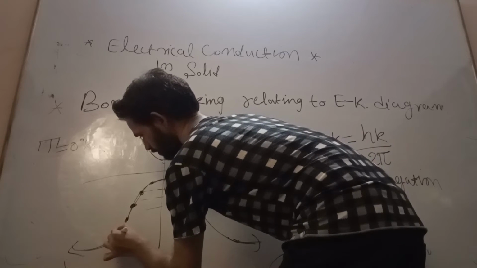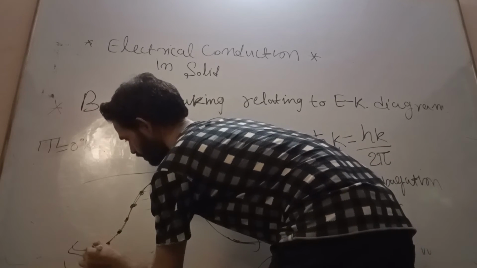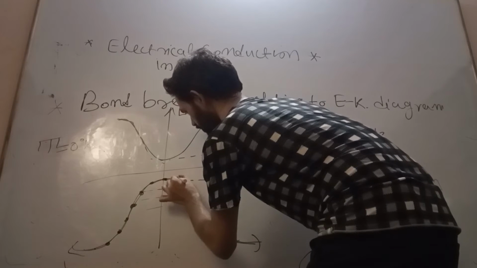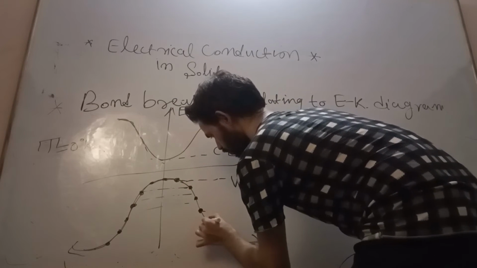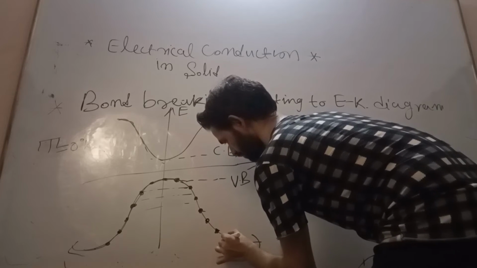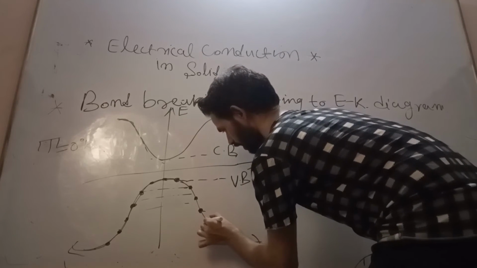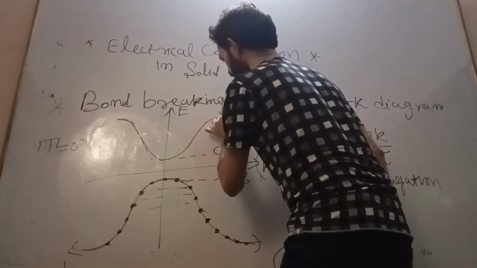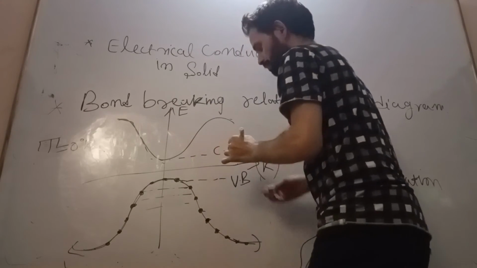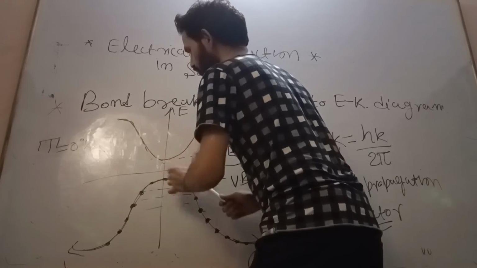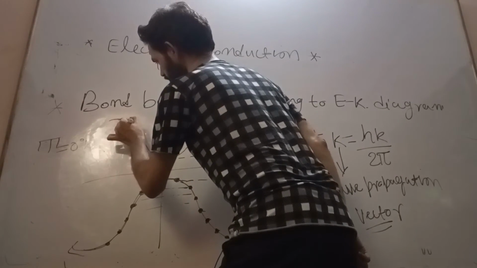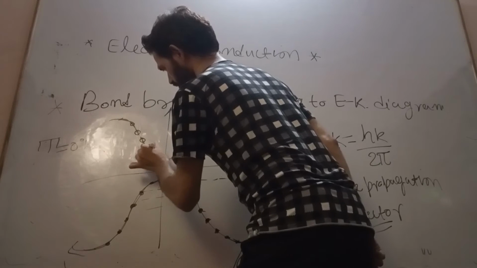So these are electrons, in the lower allowed energy band. This is my conduction band, and the conduction band is completely empty of electrons. So these are empty states.